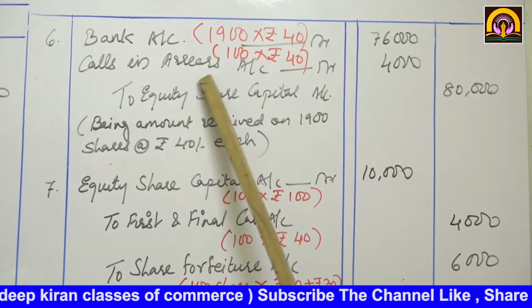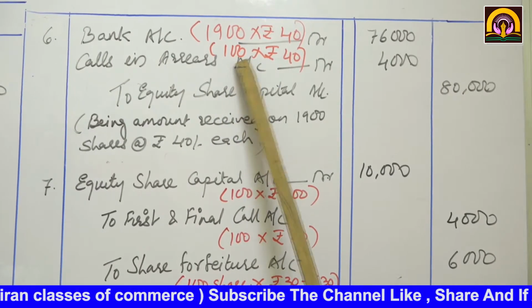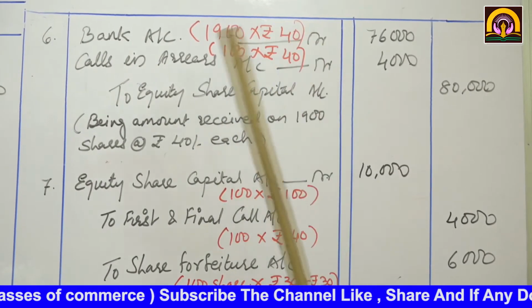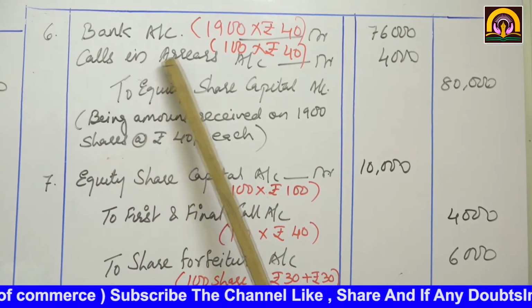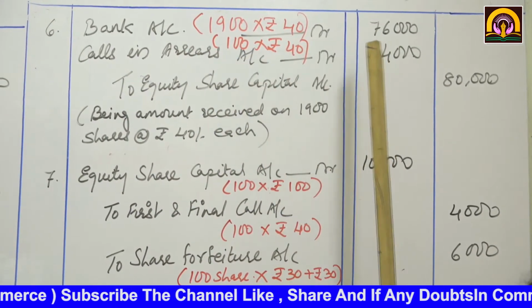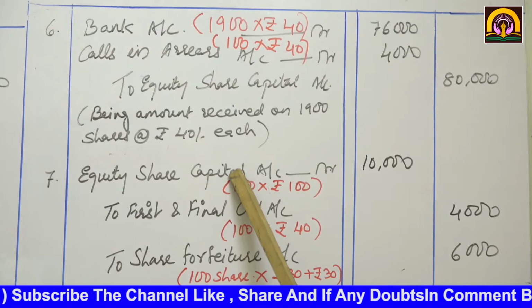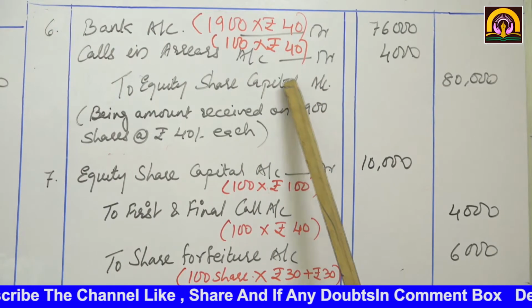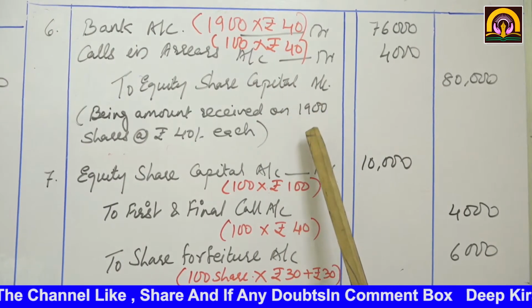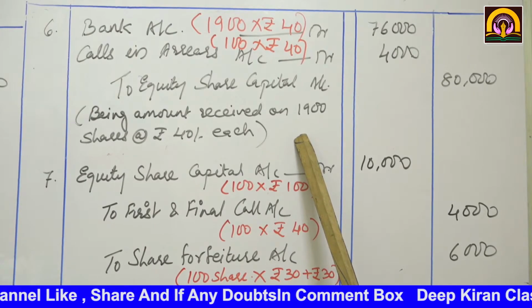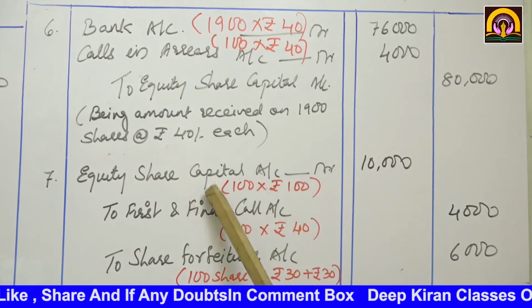See, this 100-share holder did not pay 40, so it has appeared in the calls in arrears account debit. Now see, he did not pay, so his shares were forfeited. That means the company took back the shares.